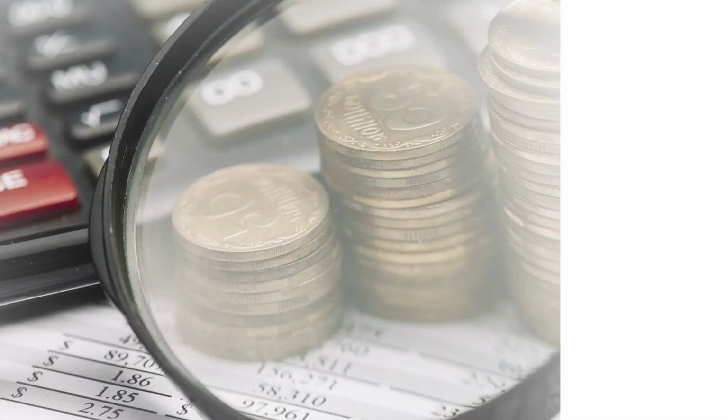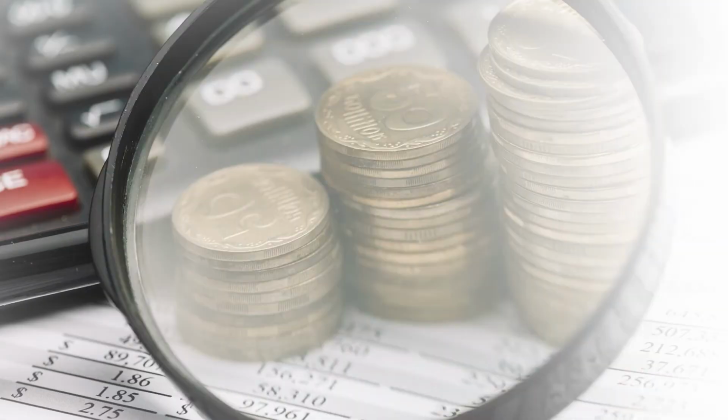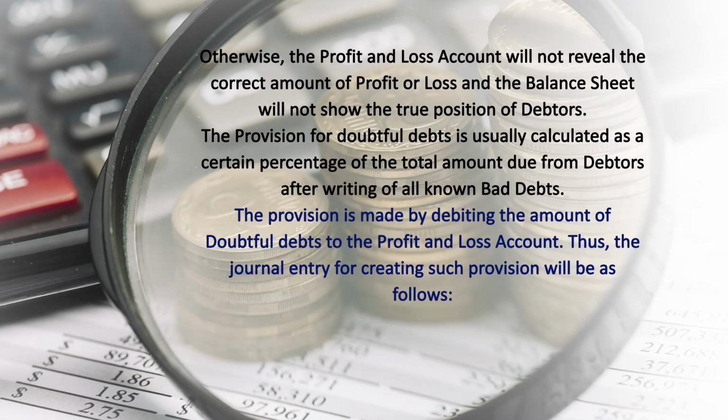Here I would like to advise my learners that provision for doubtful debt is always made on the fresh amount of the debtors. It means after subtracting the amount of bad debts from the amount of debtors, the provision for bad debts will be provided. Students must always remember this.